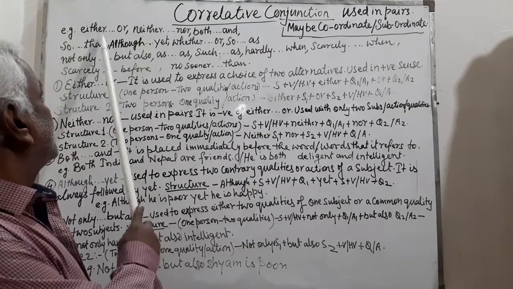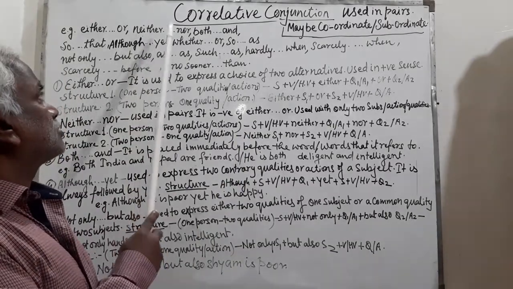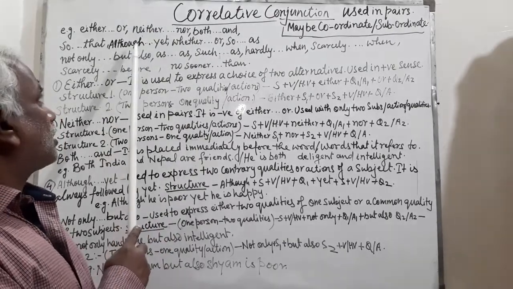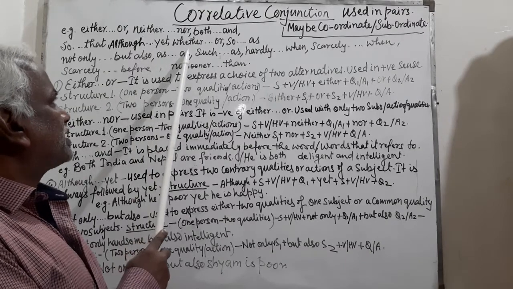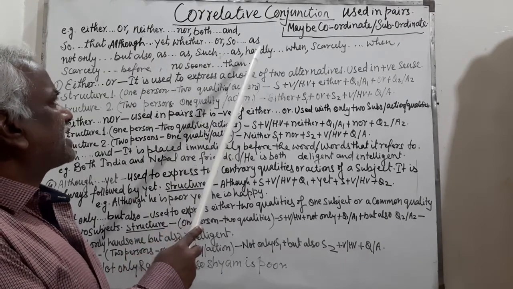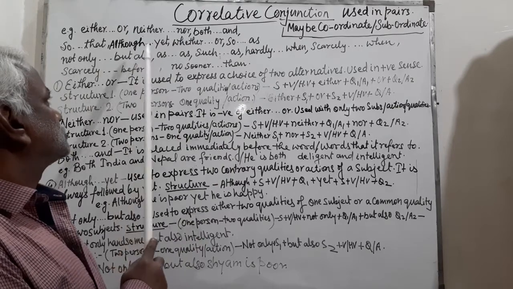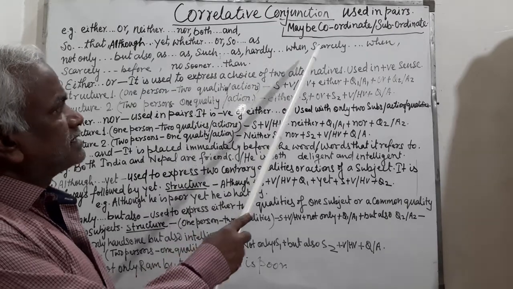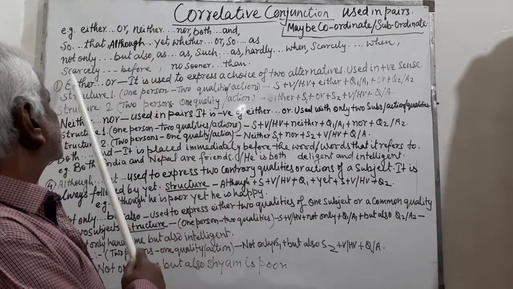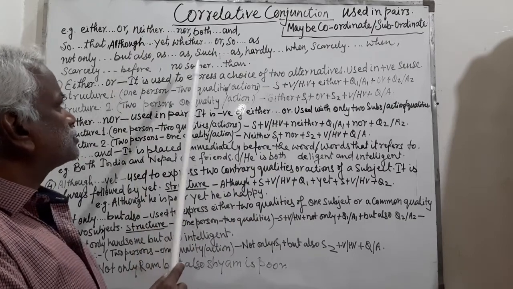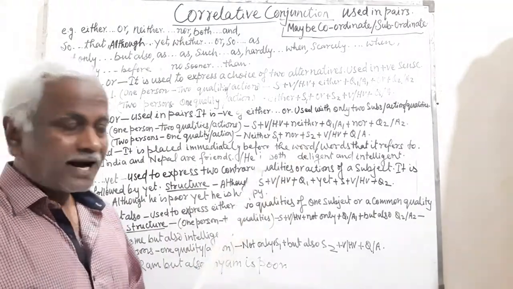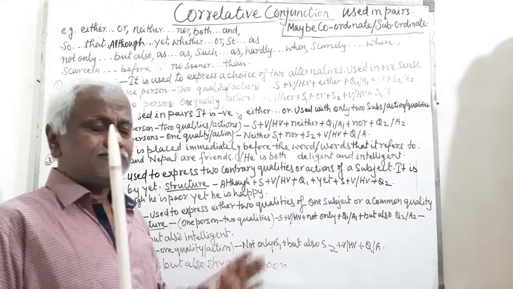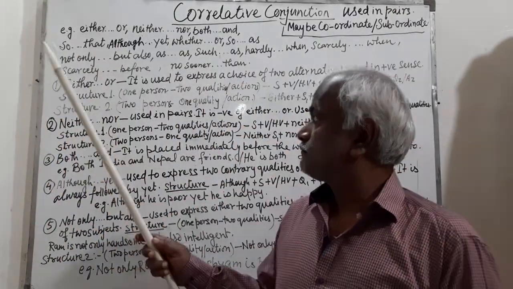For example, either-or, neither-nor, both-and, so-that, although-yet, whether-or, so-as, not only-but also, as-as, such-as, hardly-when, scarcely-when, scarcely-before, no sooner-than. And out of this, I'm going to take here some of them. Either-or.